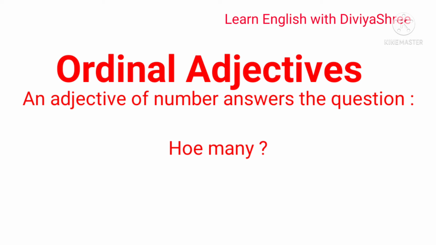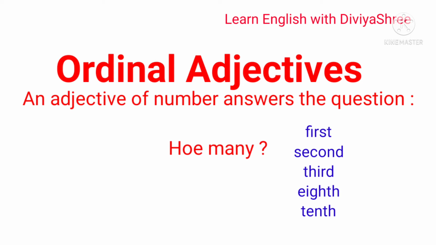So guys, adjectives like first, second, third, fourth, fifth, when you count the numbers in this manner, when it comes to first position, second position, third position, we don't say he came one in the class. We say he came first in the class, he was in the second position, he was in the third position.